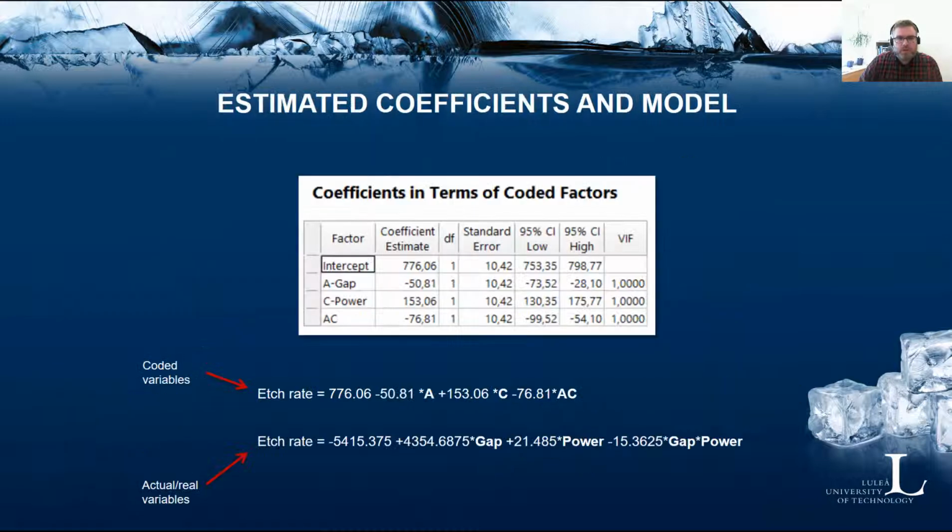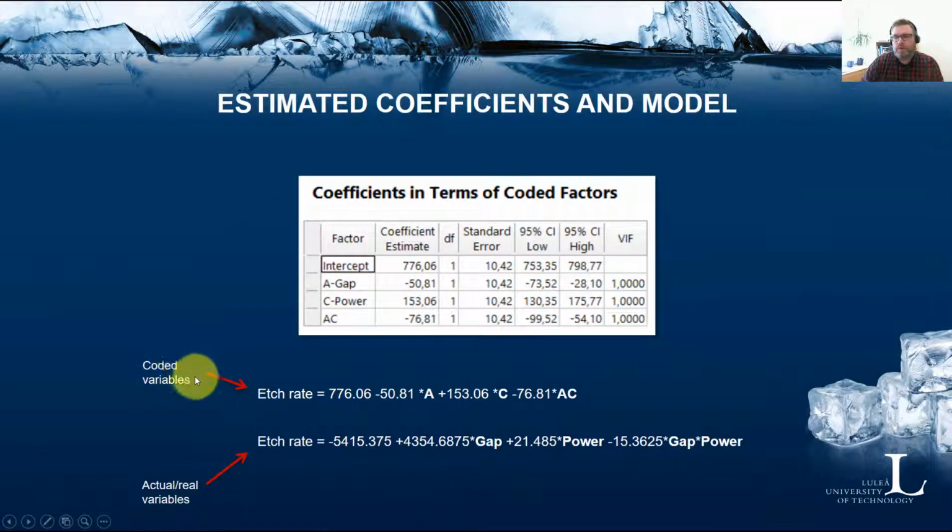Okay, you also get estimated model coefficients. In this case, we're looking at the coefficients in terms of the coded factors. You should notice that the coefficient estimates will be different if you work in coded factors, that is -1, +1, or in the actual or real variables. You will also easily get the corresponding regression model from the software.